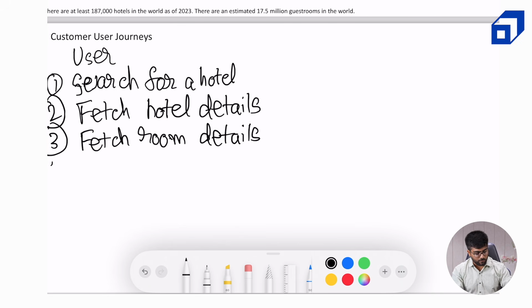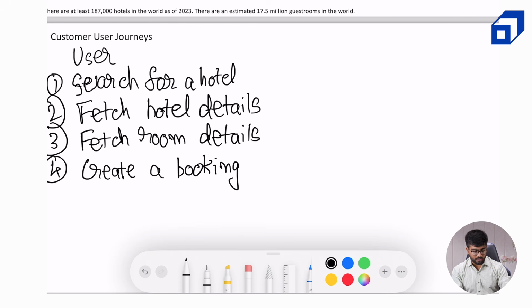But then the next step would be to proceed with the booking order, like book room or select room. That would be one of the choices that you would go ahead with. So, create a booking order. Just as a warning, throughout this video I might use the terms booking and reservation interchangeably, but both of them mean one and the same thing here. Create a booking order would be my fourth user journey.